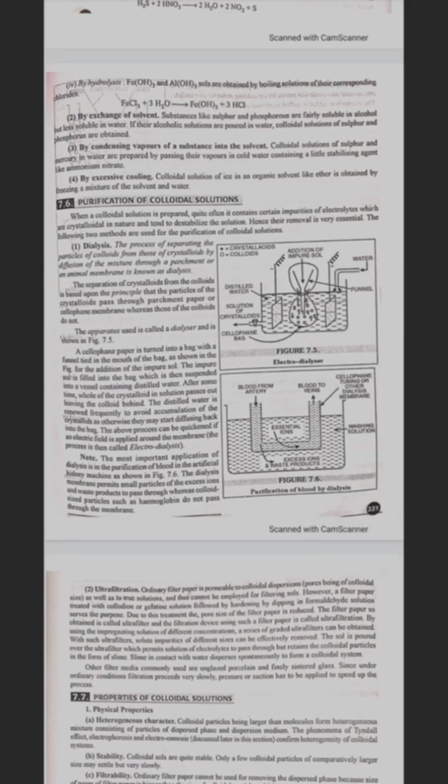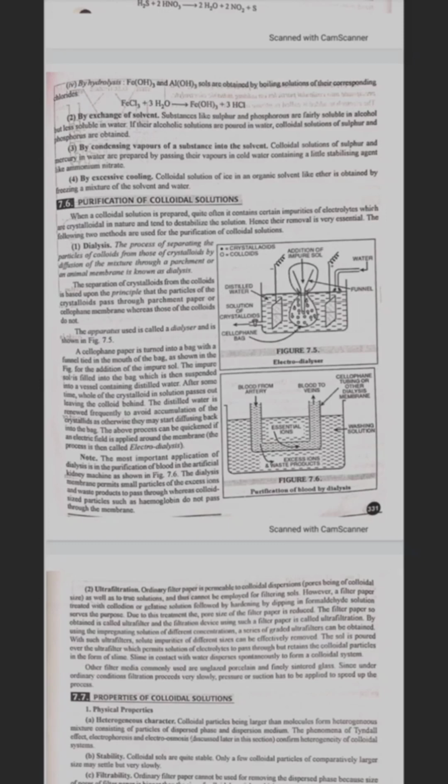When a colloidal solution is prepared, quite often it contains certain impurities of electrolytes which are crystalloidal in nature and tend to destabilize the solution. Hence, their removal is very essential. The following two methods are used for purification of colloidal solution. First one is dialysis. The process of separating the particles of colloids from those of crystalloids by diffusion of the mixture through a parchment or animal membrane is known as dialysis.